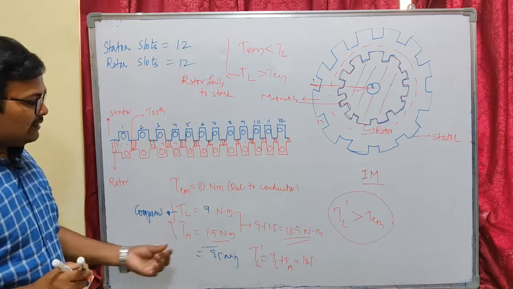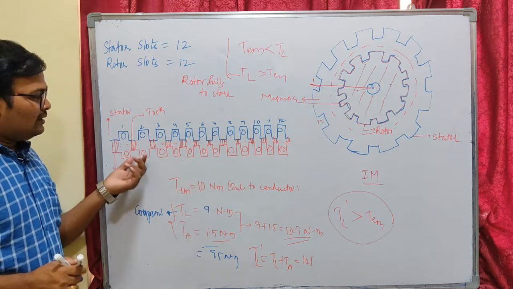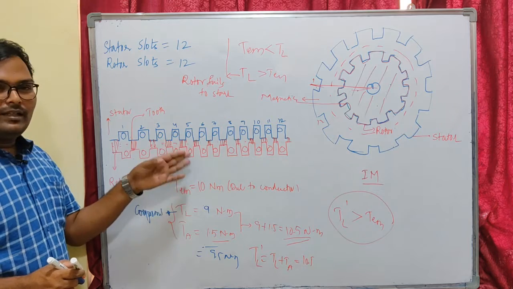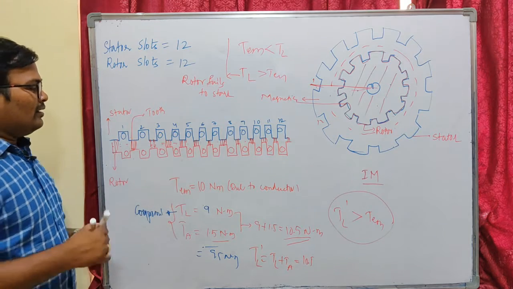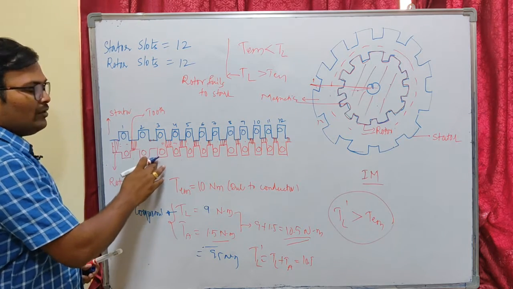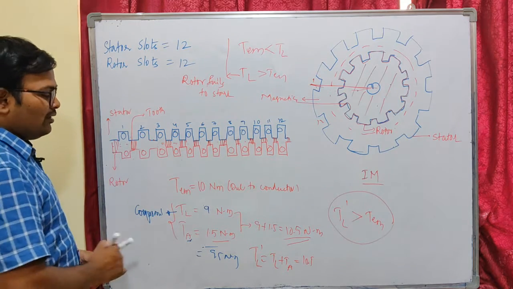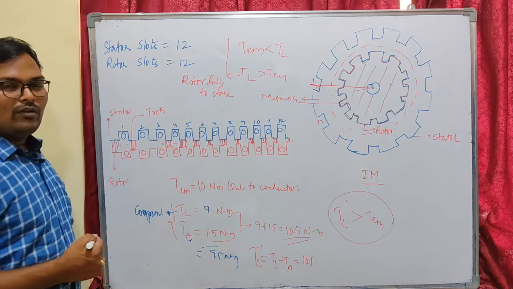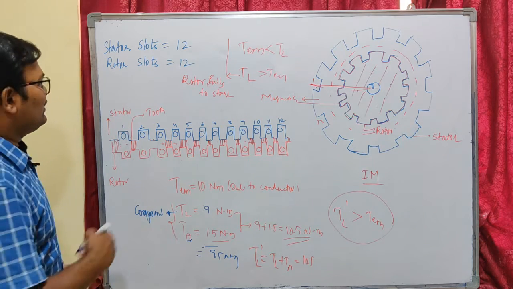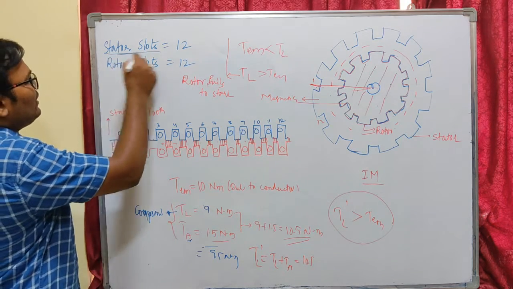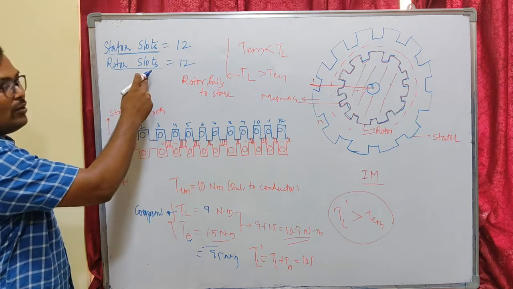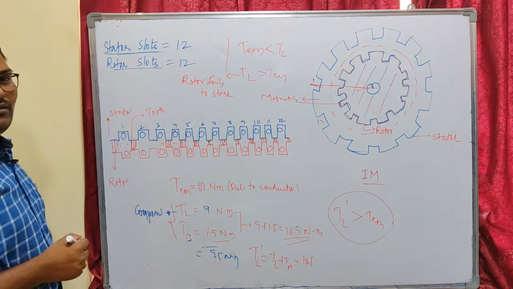So how can you reduce this alignment torque? The alignment is happening because the stator and rotor have the same number of slots. So if we can change the number of slots differently from stator to rotor, we can reduce this alignment, so that we can reduce this alignment torque so that our load torque may not be increased. So we can overcome the problem. So for that, what we do is we have to make sure that our stator slots should not be equal to rotor slots, or should not be equal to an integral multiple of our rotor slots.